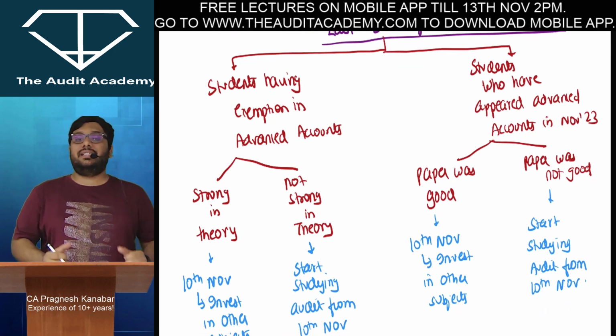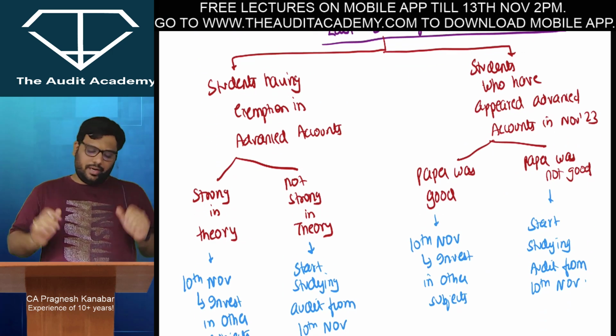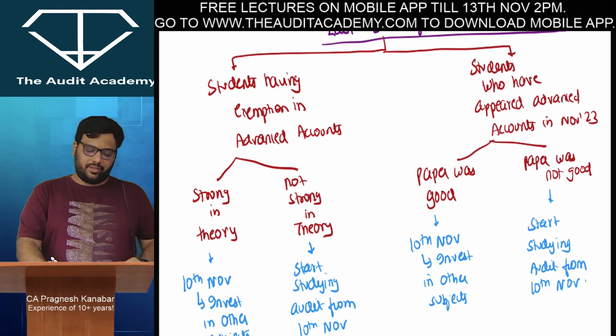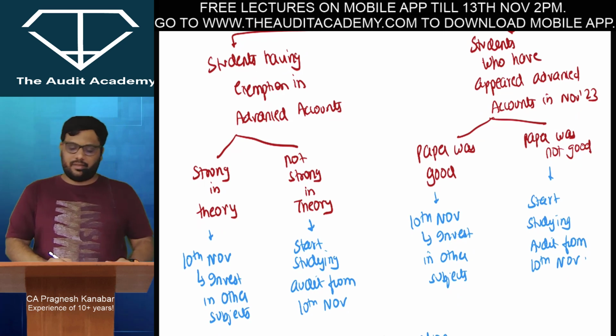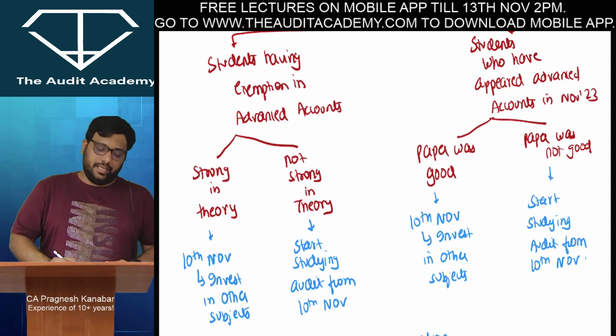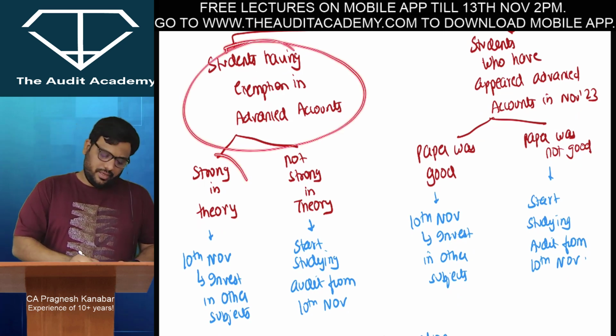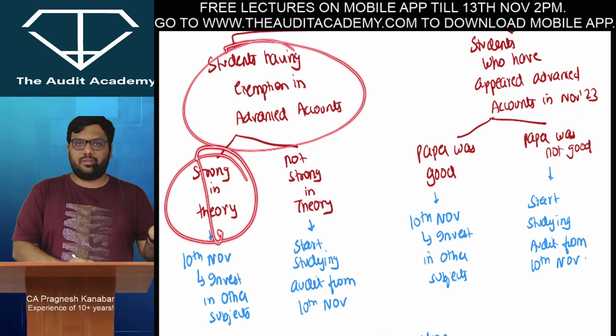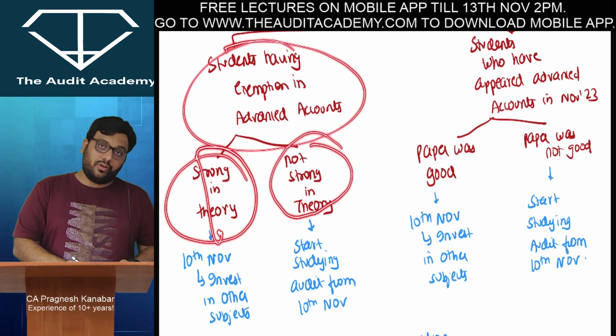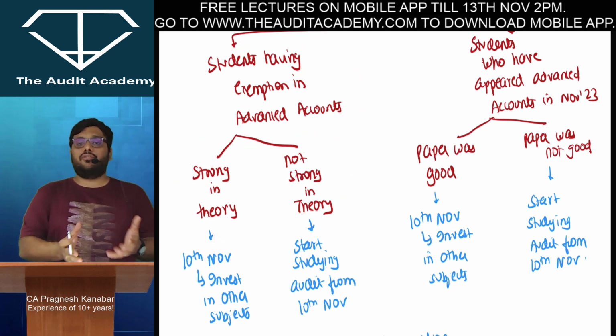Now the last 3 days exam strategy. See, there are two categories of students. One who have an exemption in advanced accounts, all right. Second, who have appeared advanced accounts in November 23. If you have an exemption in advanced accounts, you are strong in theory, then today's time, that is 10th November, you can give for something else. But if you're not strong in theory, then obviously all 3 days you have to give for audit paper.